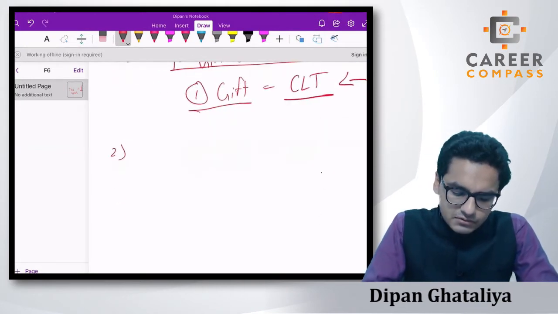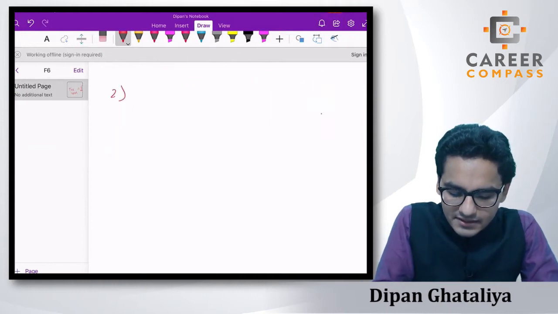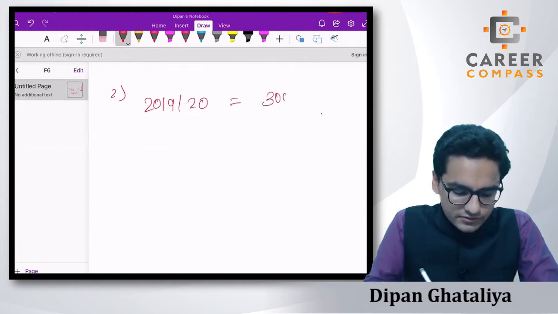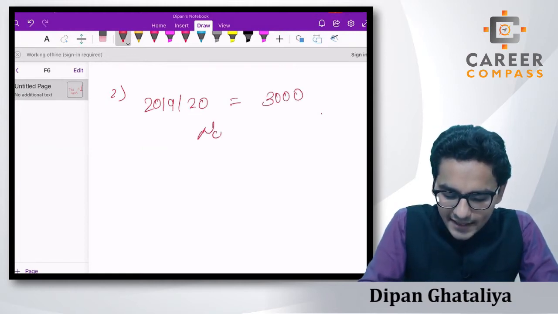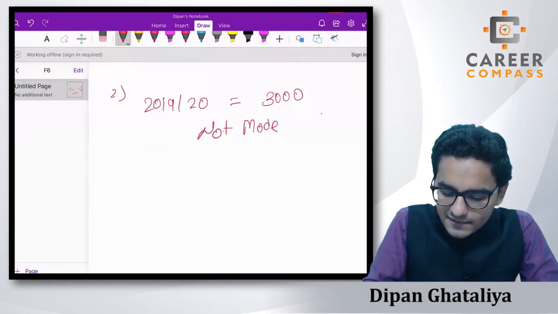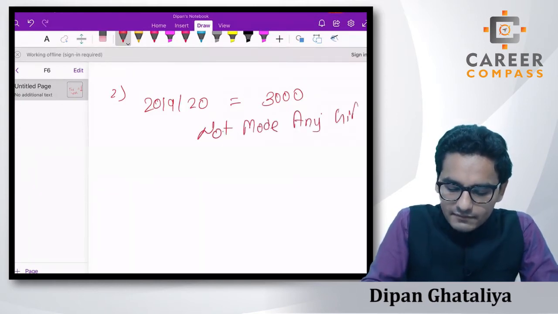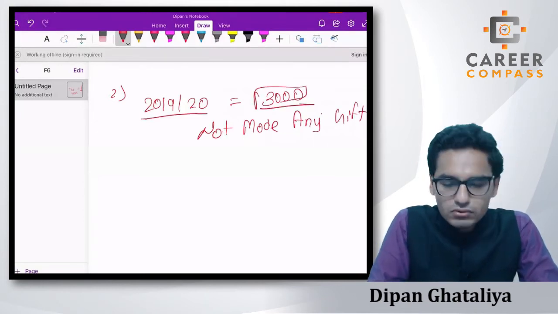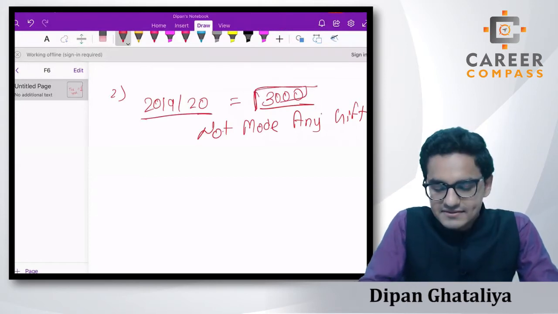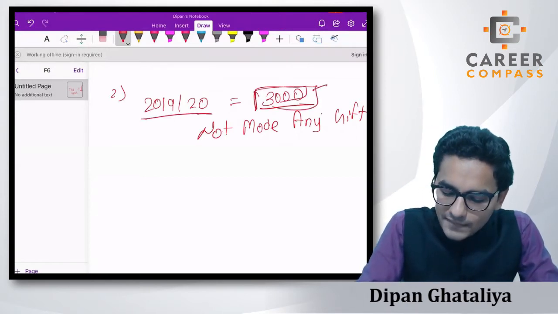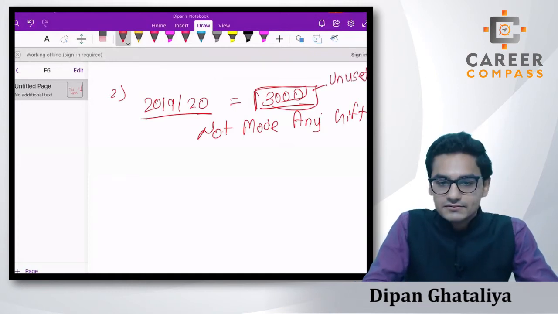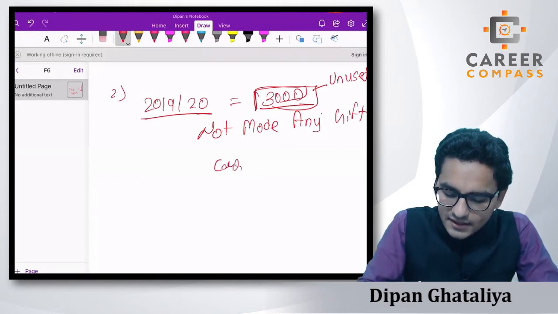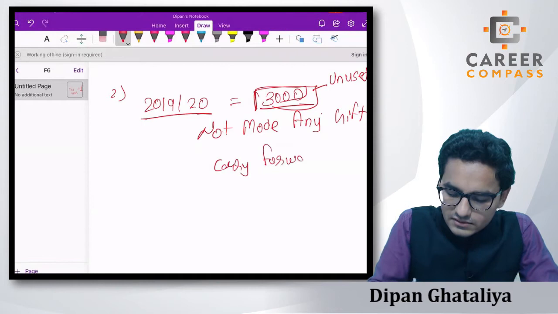So assume that in the current year 2019-20 we have an annual exemption amount of 3,000 and we have not made any gift. That means that our 3,000 of annual exemption is never utilized during this whole tax year. That means we have this 3,000 as an unused exemption. Yes, so there is one solution, students. We can carry forward this 3,000 to the next year, which is